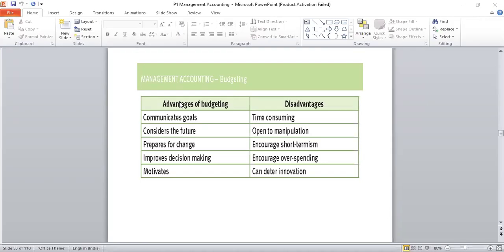So it encourages overspending, and can deter innovation. They go according to whatever is the plan. They may not think in innovative ways and bring about innovation into the organization. So that is another disadvantage where budget is in place.